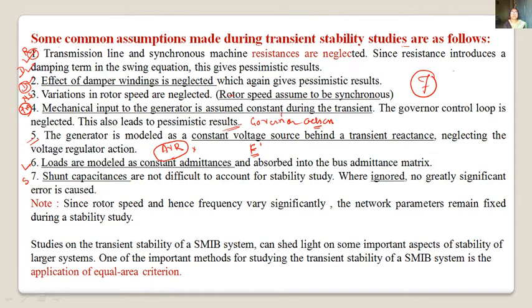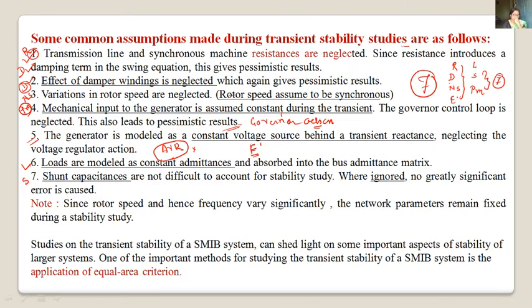First, resistance we are neglecting, the effect of damper winding we are neglecting, then rotor speed we are assuming to be constant, generator voltage E dash remains constant, the generator is modeled as a constant voltage source behind the transient reactance. Then loads are modeled as constant admittances. The effect of shunt capacitances is neglected. What have we missed? Mechanical input is assumed to be constant. So these are the seven assumptions.